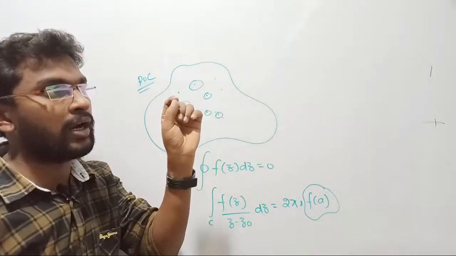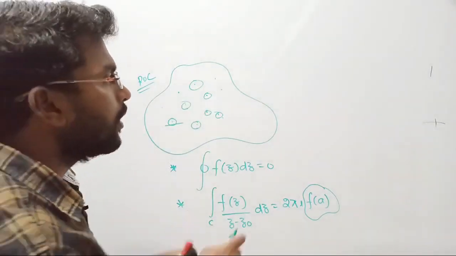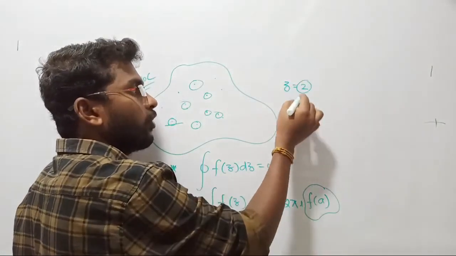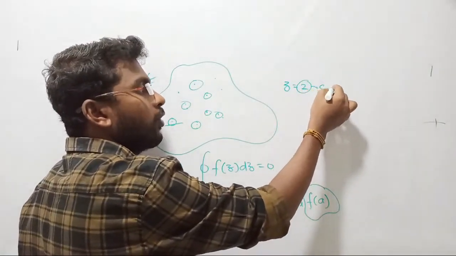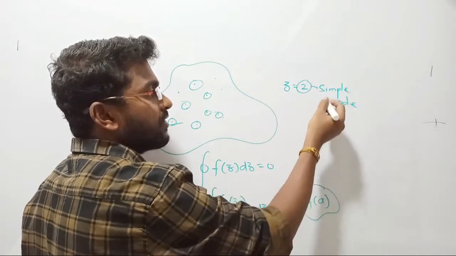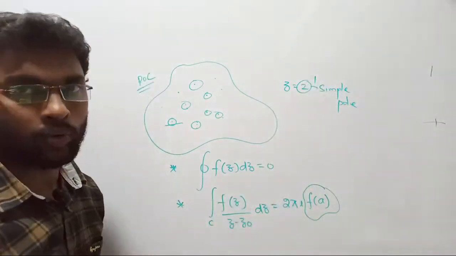One specific point we choose. For an example, I am standing at z equal to 2. If there is only one pole at this point, that is called a simple pole, a simple pole with the order of 1, because we are considering only one pole.